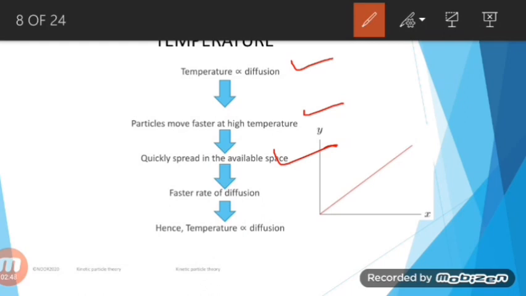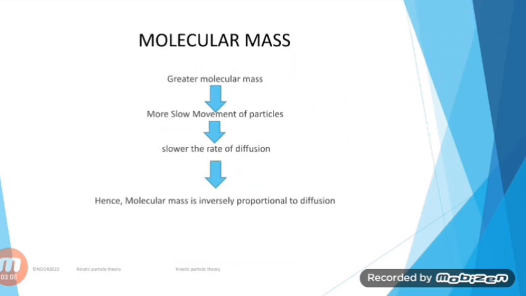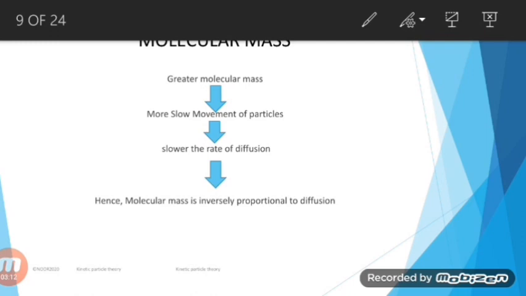Likewise, if the temperature is low, what will happen? The rate of diffusion will be low, because molecules get less energy in order to vibrate, so their kinetic energy production will be less, and their movement in the available space will be less. That's why it's directly proportional. Temperature is always directly proportional to the rate of diffusion. If you look at the molecular weight, molecular mass is inversely proportional.